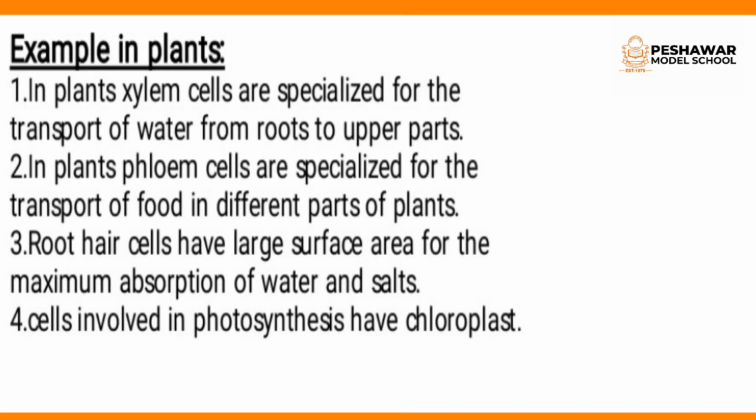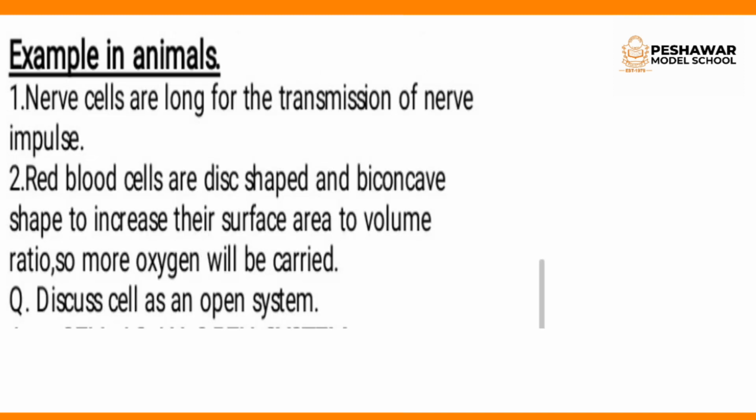Clear? Example: in plants, xylem cells are specialized for the transport of water from roots to the upper parts. In plants, the phloem cells are specialized for the transport of food to different parts of the plant. The root hair cells have a large surface area for the maximum absorption of water and salts. And cells involved in photosynthesis have chloroplasts.